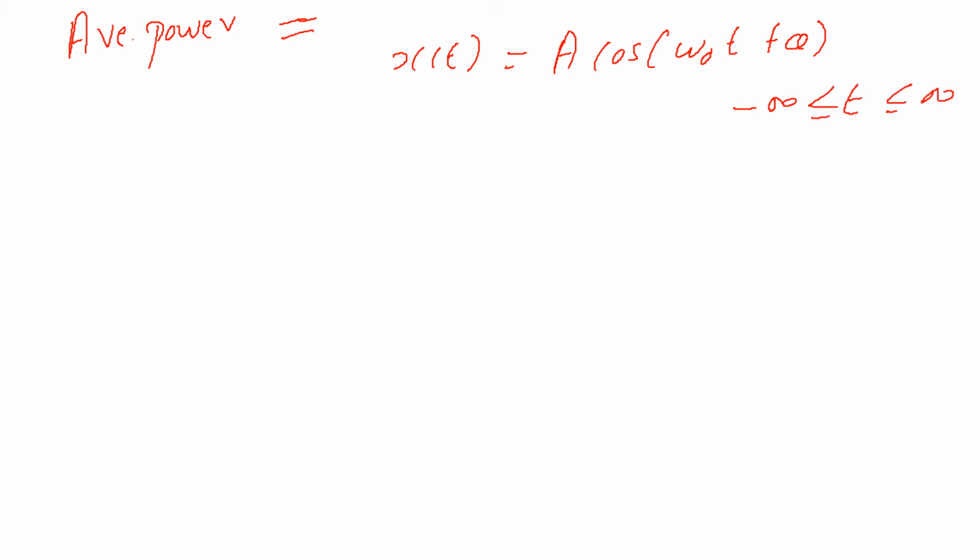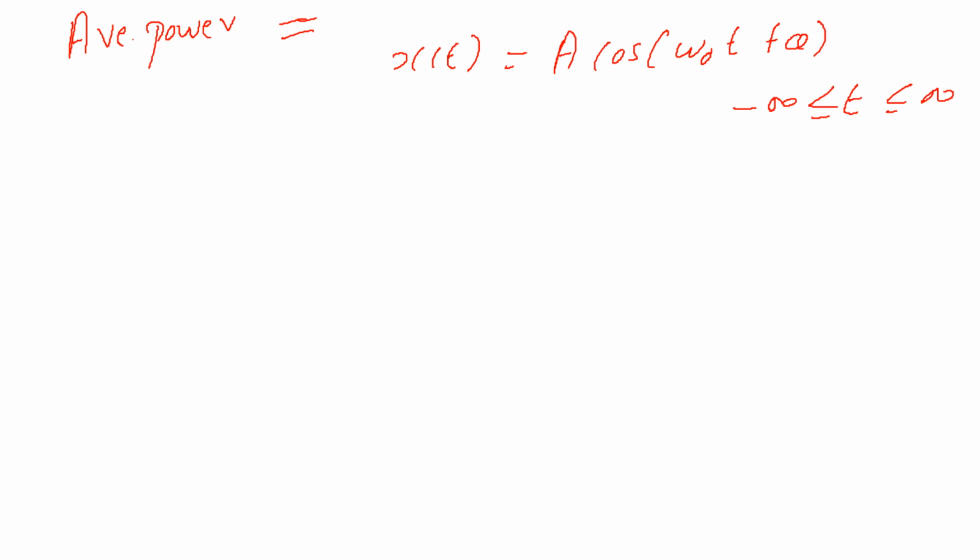So here the average power of the signal given as x of t is equal to A cos of omega naught t plus theta, and the signal has been defined from minus infinity to infinity. So let us try to solve this.